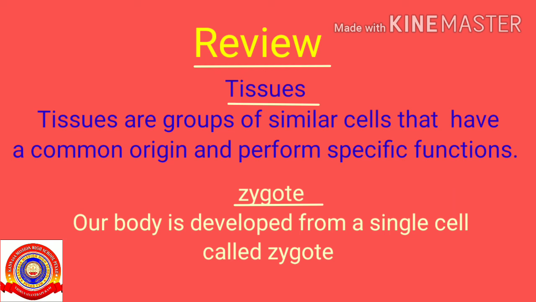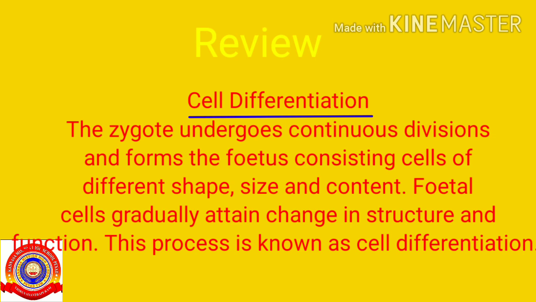Okay, let's conclude today's session. First one, tissues. Tissues are groups of similar cells that have a common origin and perform specific functions. Next is zygote. Our body is developed from a single cell called the zygote. Next one is cell differentiation. The zygote undergoes continuous divisions and forms the fetus, consisting of cells of different shape, size and content. Fetal cells gradually attain change in structure and function. This process is known as cell differentiation.